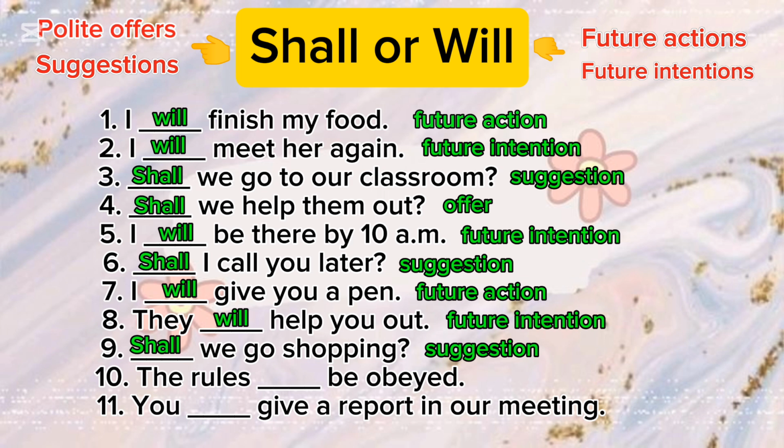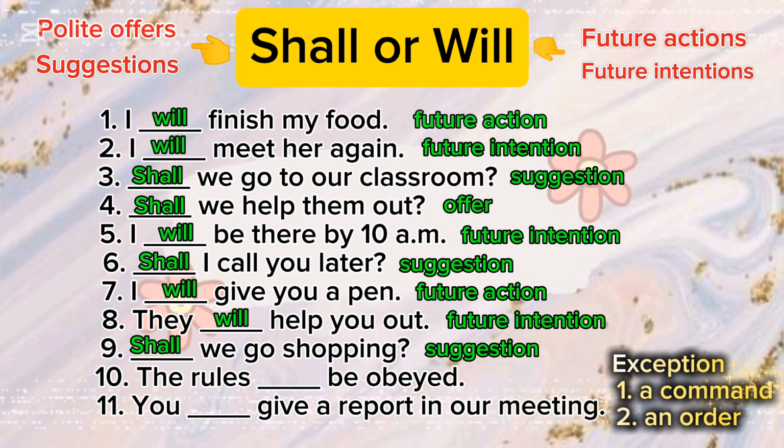Question number 10 and number 11. The rules blank be obeyed. You blank give a report in our meeting. Now please listen carefully here. In these questions 10 and 11, there is an exception. A command is made. It's an order. When a command is made, we use shall instead of will. So instead of the rules will be obeyed, we say the rules shall be obeyed. We can also say the rules must be obeyed.